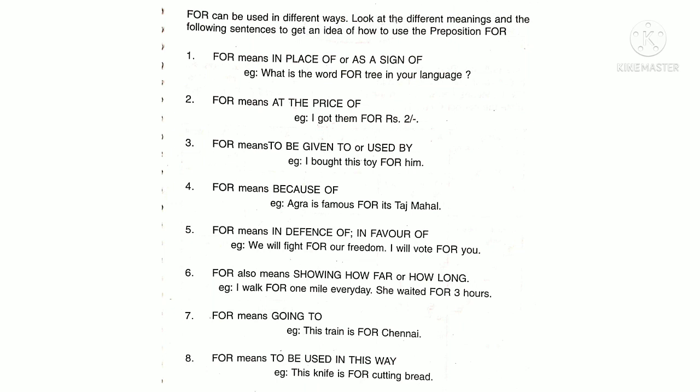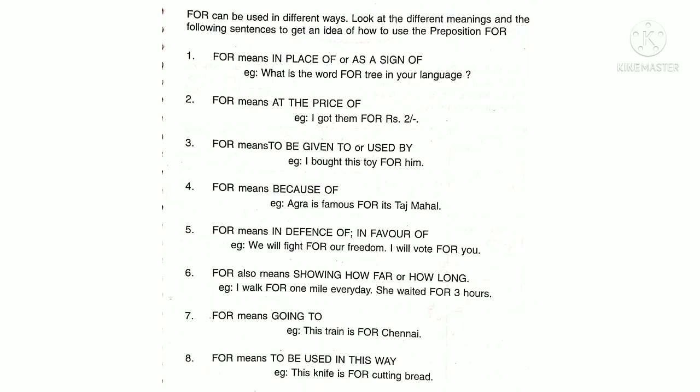Number 4, for means because of. Agra is famous for its Taj Mahal. Number 5, for means in defense of or in favor of. We will fight for our freedom. I will vote for you.